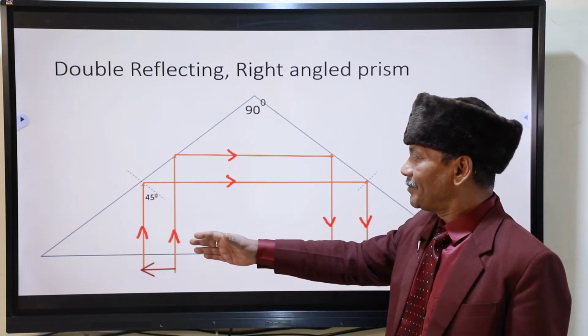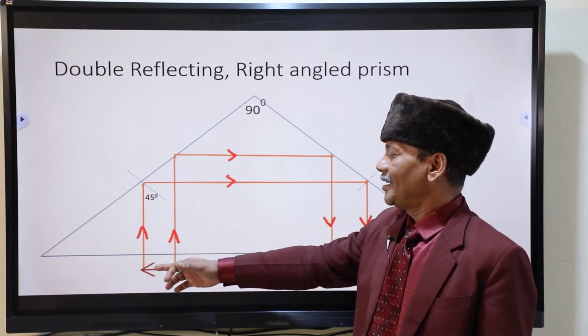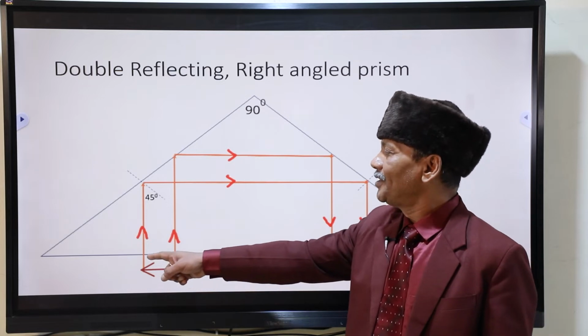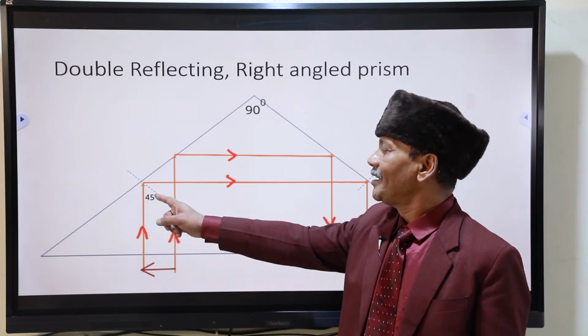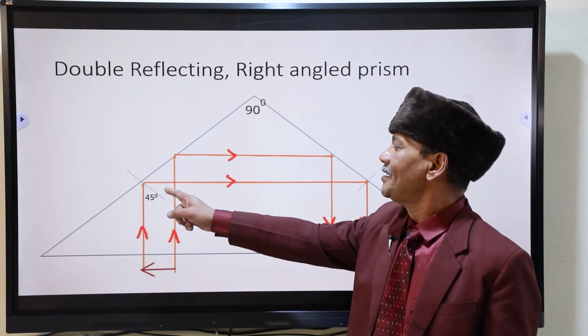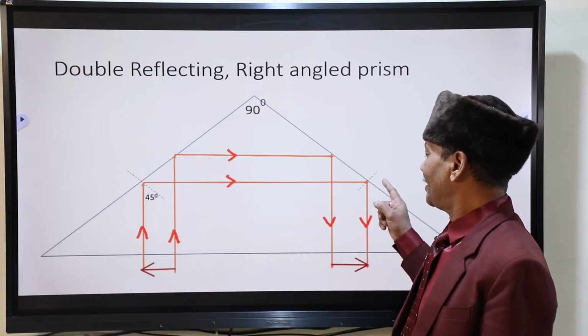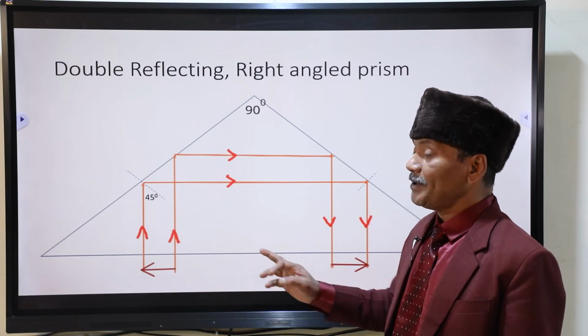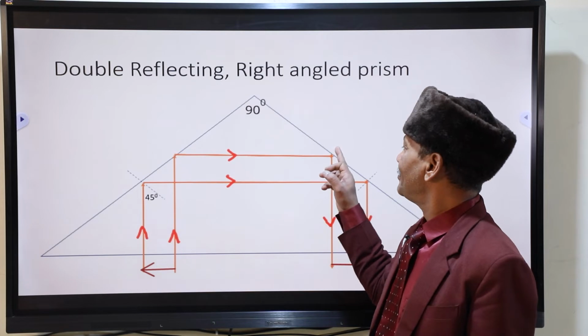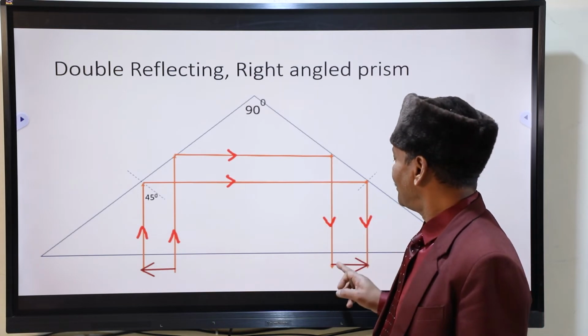But you have not to get perplexed. This is one ray. Same concept without deviation coming here. Angle 45 degree. This will become 45 degree. This is 90 degree. So ray is coming here, coming down. If you take second ray, this will come here. This will come here and will come down.